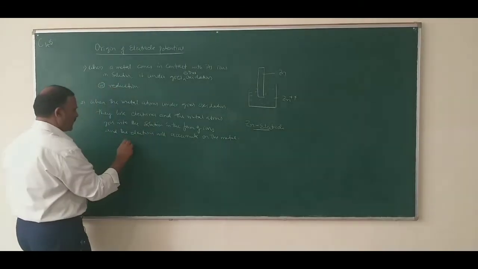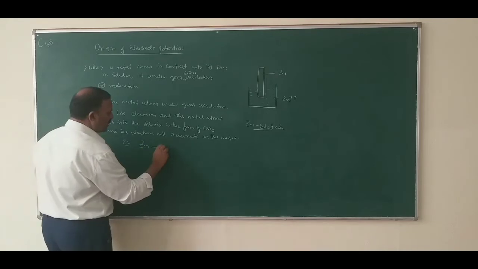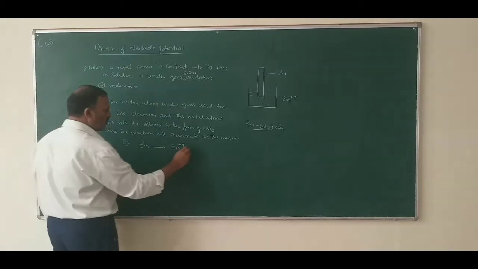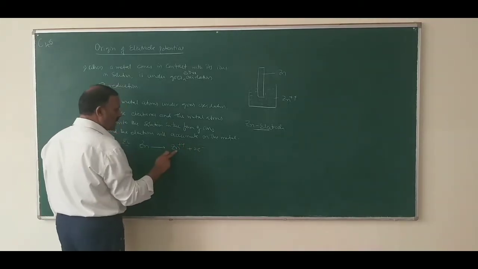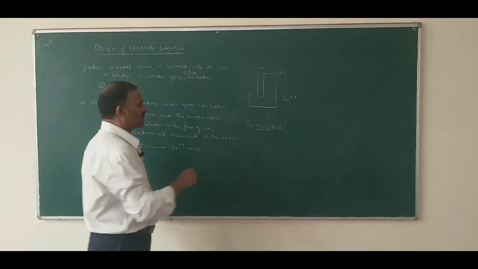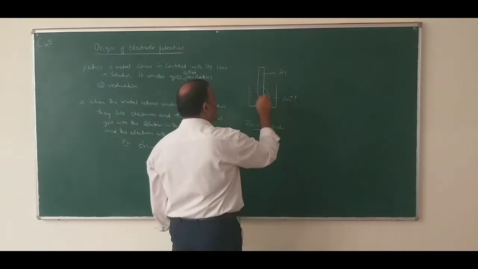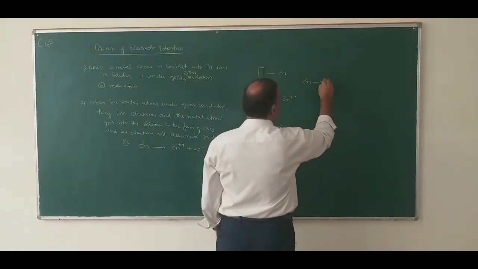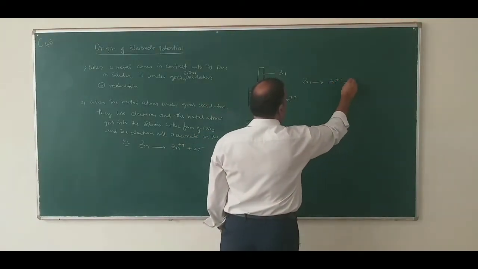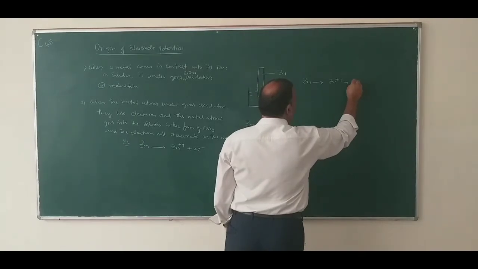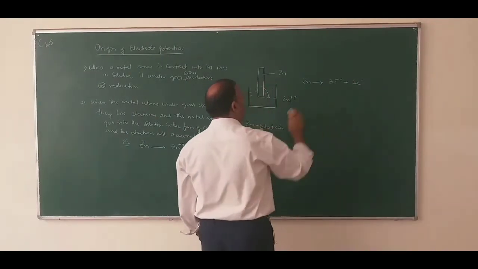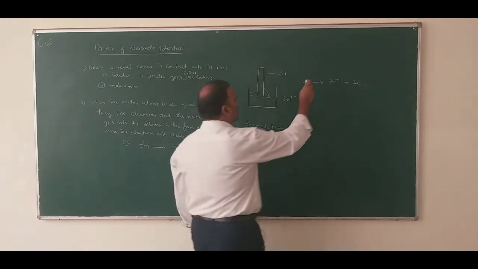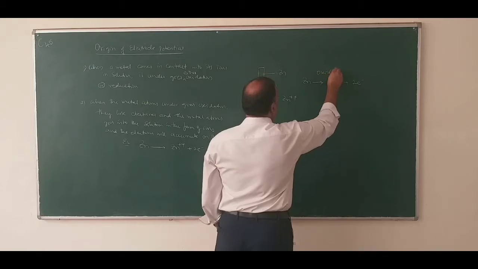Say for example, when zinc undergoes oxidation, what happens? Zinc atoms lose electrons and are converted into zinc ions. So this is oxidation.